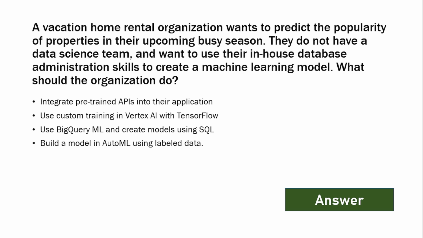And here is the answer. Use BigQuery ML and create a model using SQL. The explanation: BigQuery ML lets users build ML models using SQL, making it ideal for teams with SQL experience but no ML expertise.